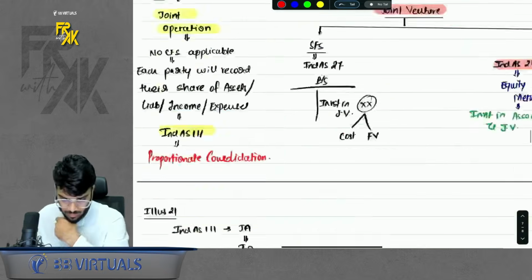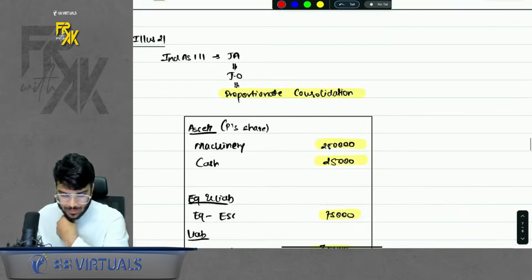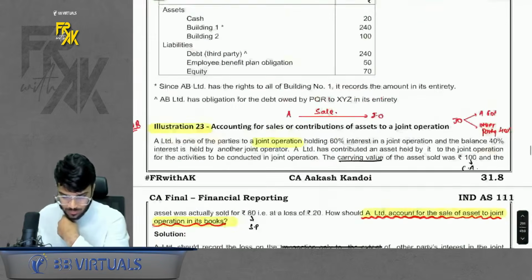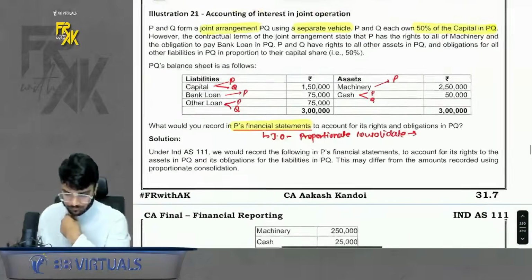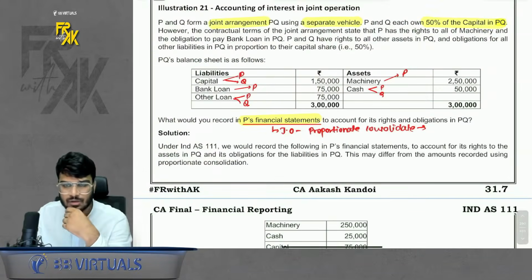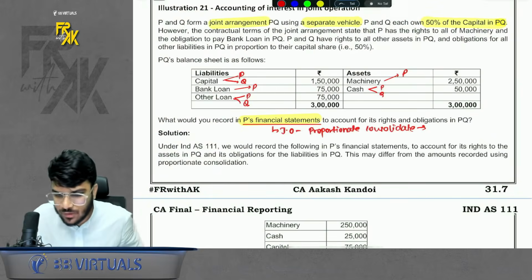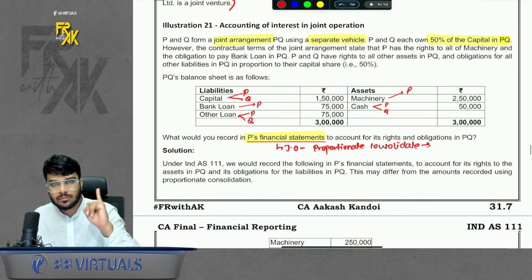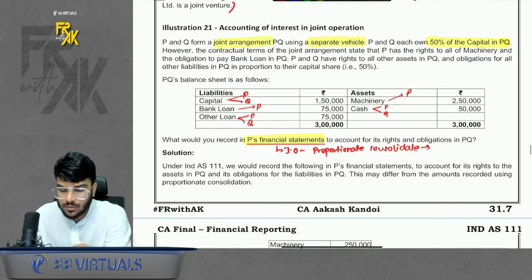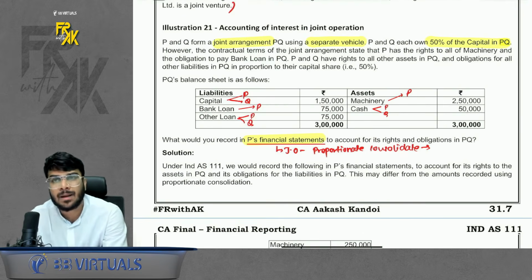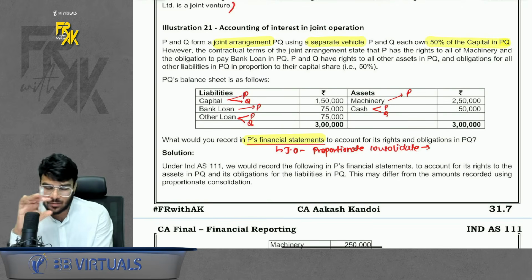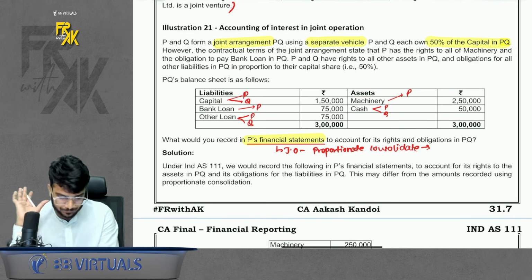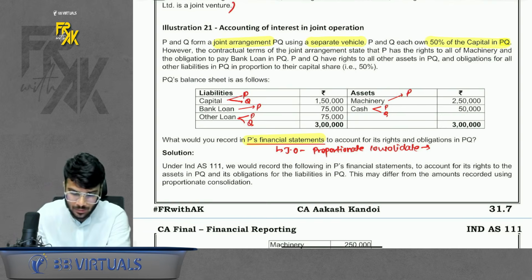Okay. Chalo. How about a good quick recap on the questions? I'm starting the revision of questions also. Okay. Let's start the revision of questions in 3, 2, 1 and go. So first of all, in the previous part we discussed the concepts of joint arrangement. Now, apart from the basic theory questions which we have done in the concepts directly, focusing more on the